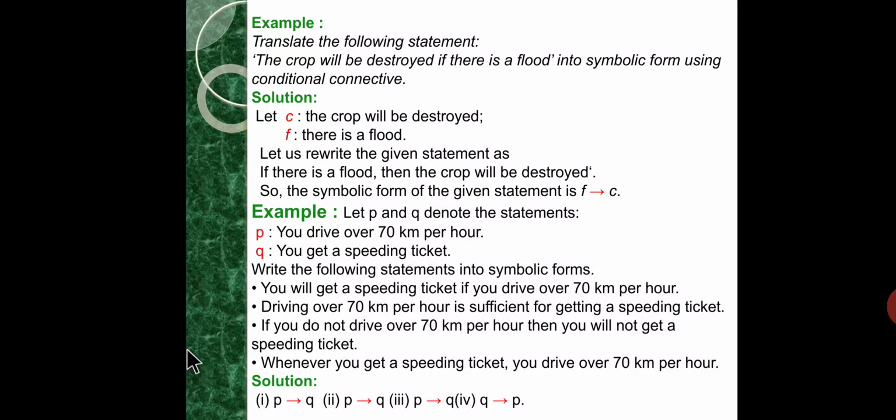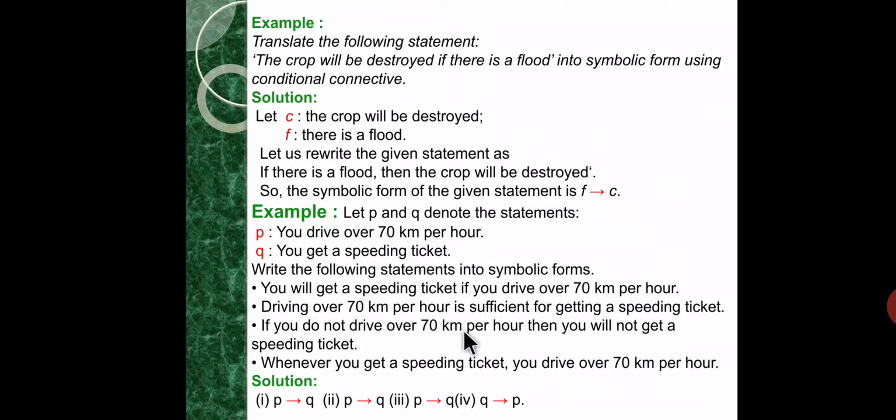So the solution of this statement is P implies Q.